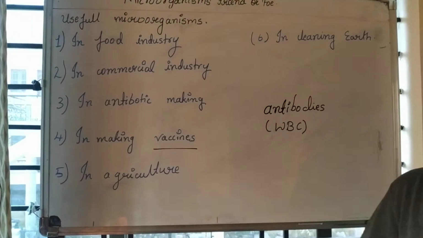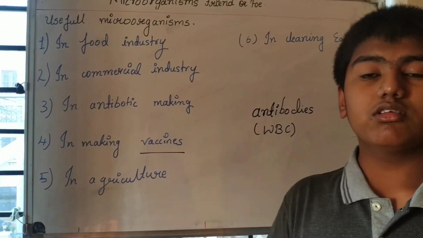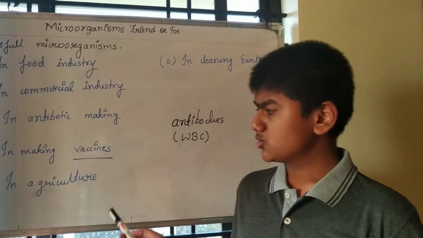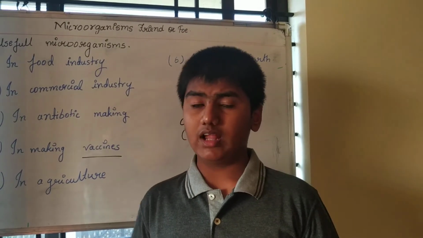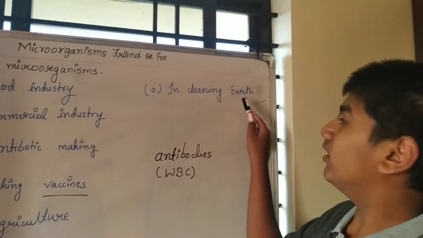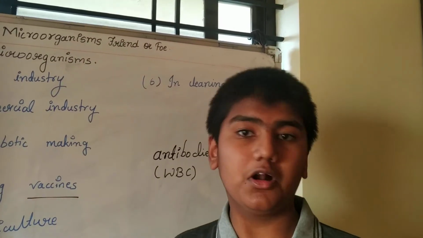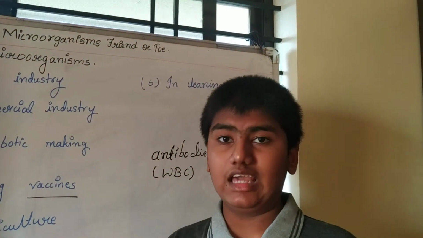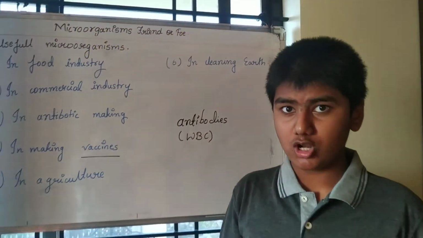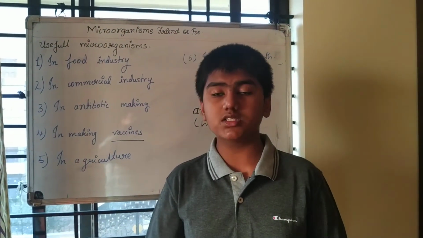Next, in agriculture, microorganisms help in fixing nitrogen and in the nitrogen cycle. The microorganism that fixes nitrogen is Rhizobium bacteria. In cleaning earth, we know that microorganisms are called decomposers. The dead and decaying matter on the earth is decomposed, and it is used for natural agricultural purposes.